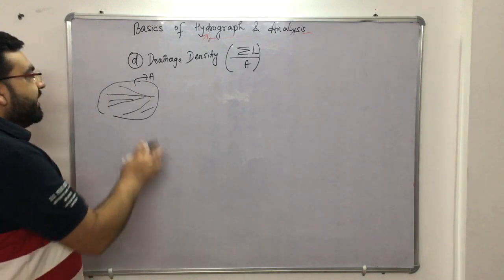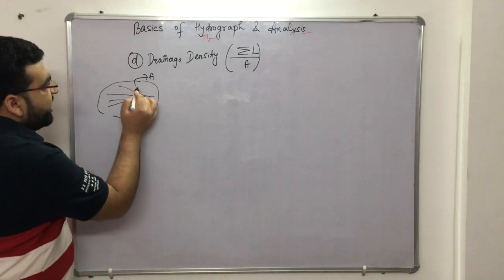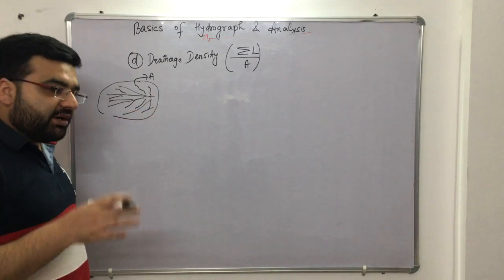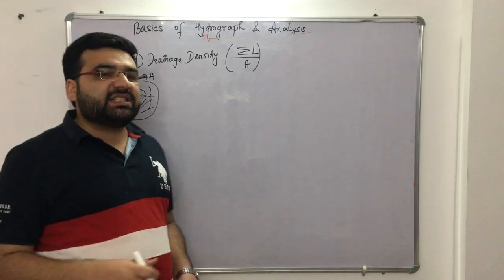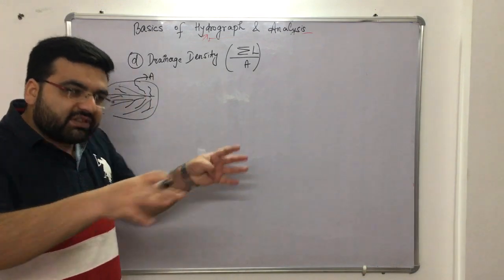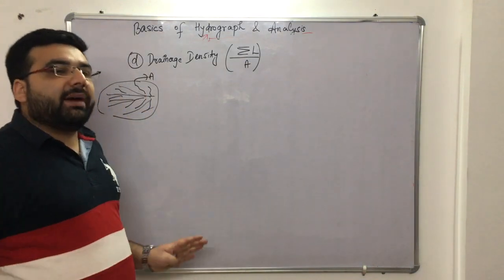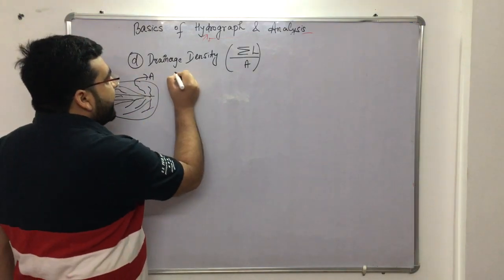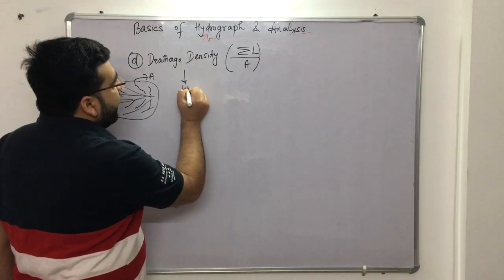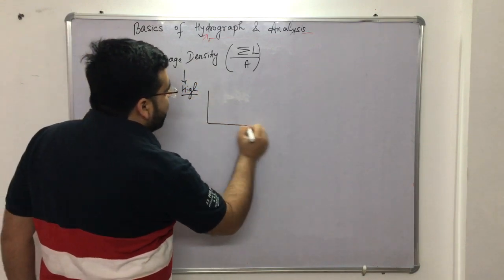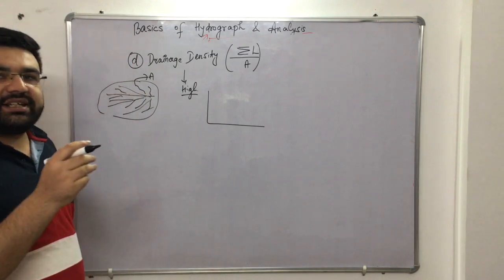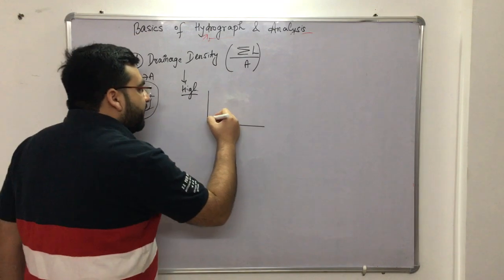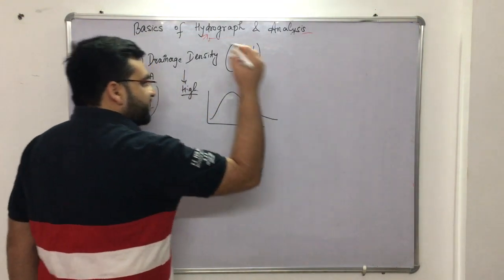Now you tell me, if the drainage density is very high, it means that there are a lot of streams in the particular catchment area. So what will happen when a storm has happened, when precipitation has happened? The whole of the water will be dissipated very quickly by the streams. So I will say that if the drainage density is very high, the peak discharge will be very high, like this.